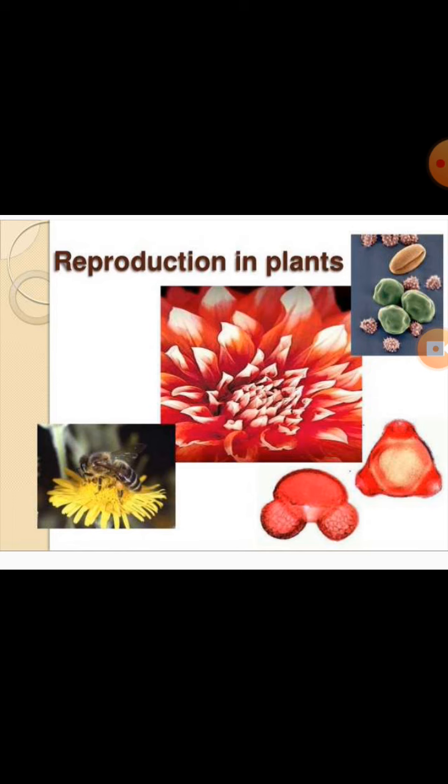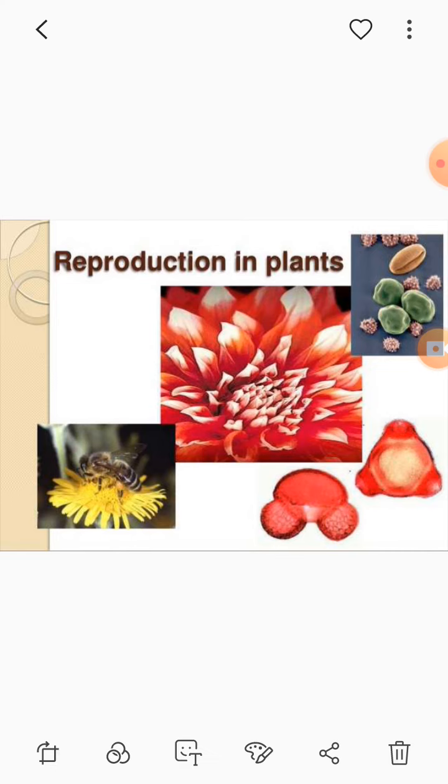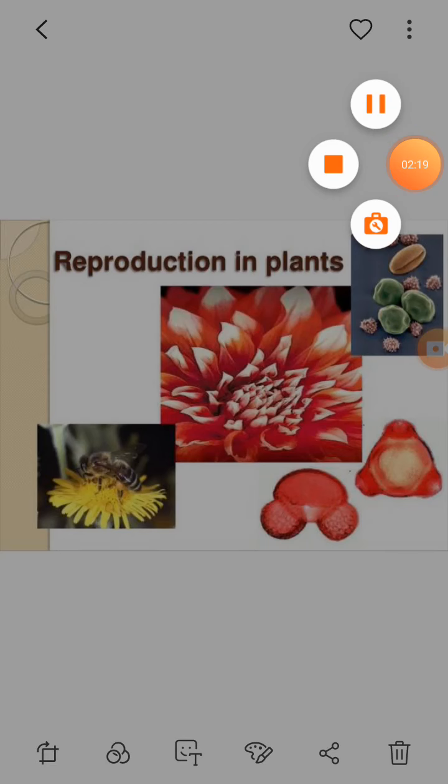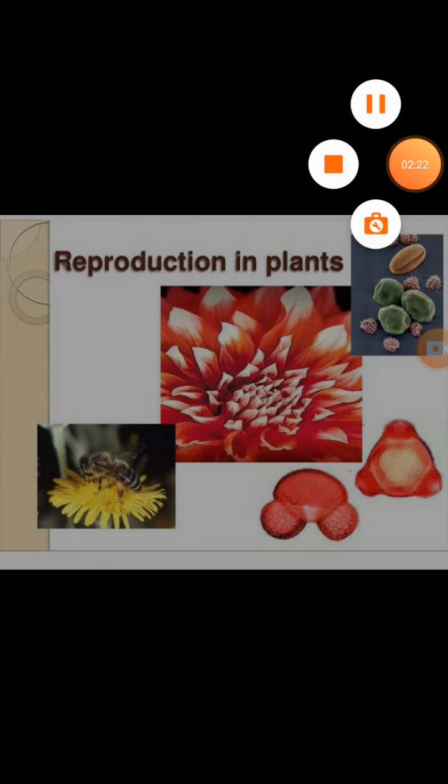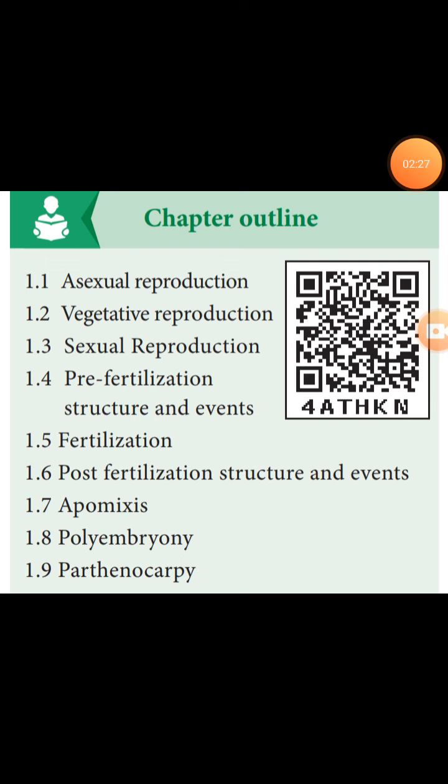So we will learn what we mean by reproduction. Reproduction is nothing but the process of producing new ones of one kind. Such a process is called reproduction. As I already told you, there are generally two categories: one is sexual, another one is asexual reproduction. Now, what are the concepts in this kind of reproduction? See, the chapter we will learn is asexual reproduction in plants. The first one is called asexual reproduction.